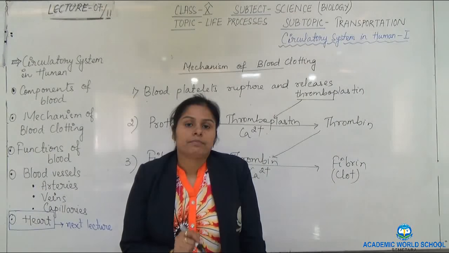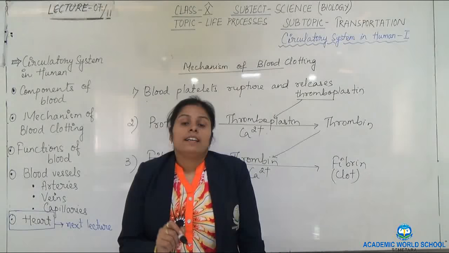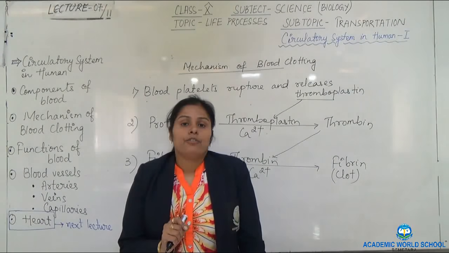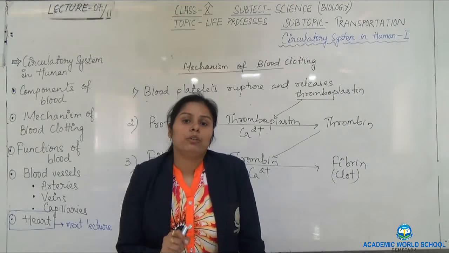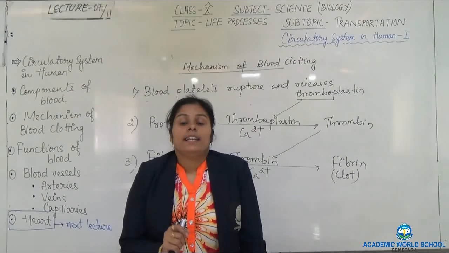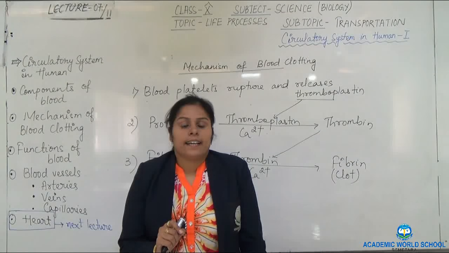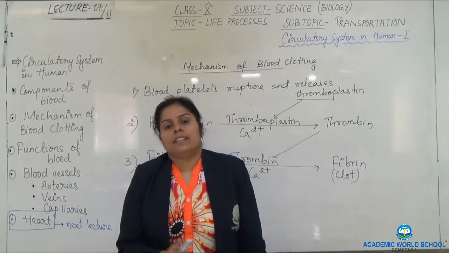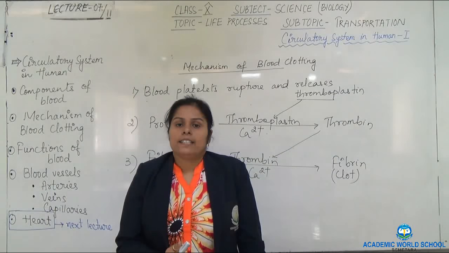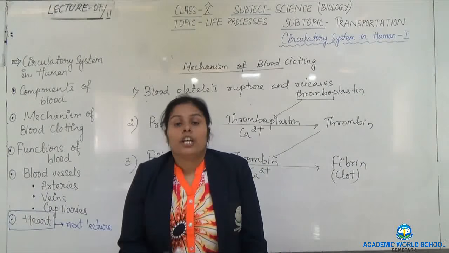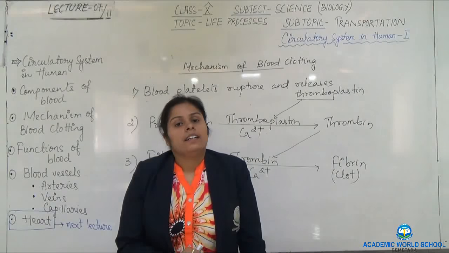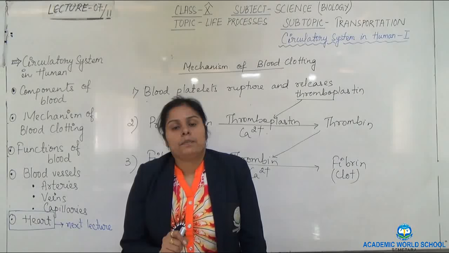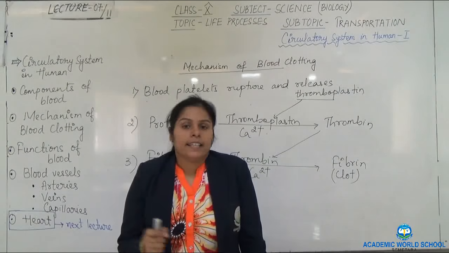That is the question. The answer is that the forensic department will take the sample of blood and will try to research on WBC. Why? Because we know that DNA is present only inside the nucleus, and we saw that in RBC the nucleus is absent. In platelets also the nucleus is absent. Nucleus is only present in WBC. So it is from the WBC that the forensic expert will try to find out the DNA sequence.